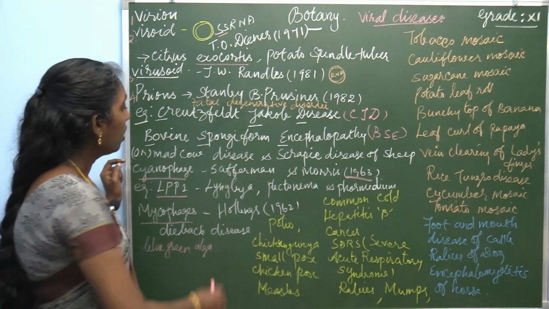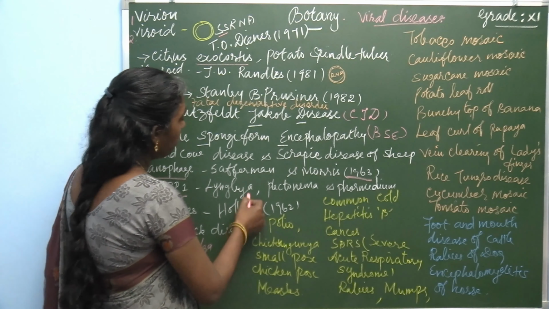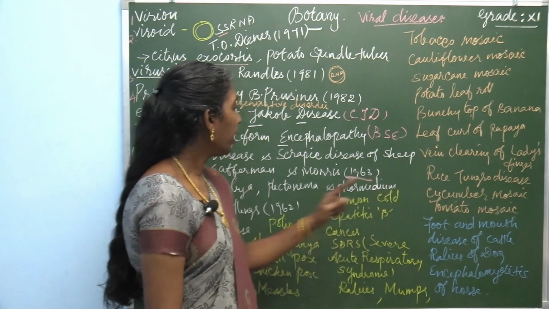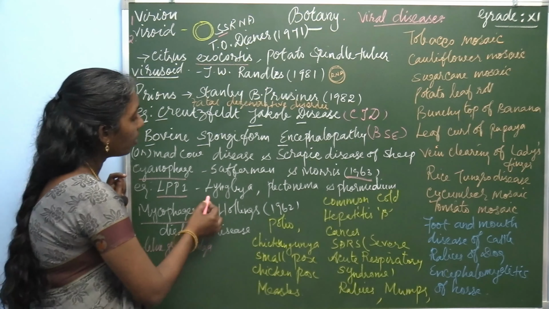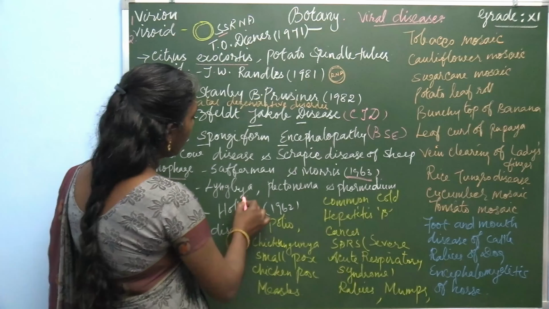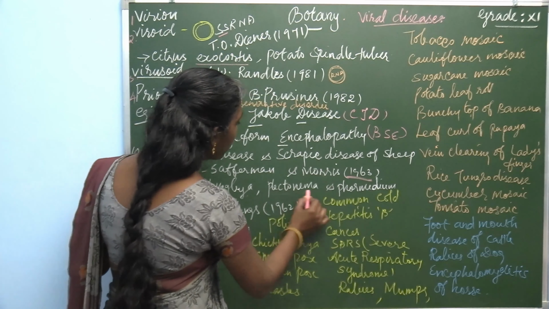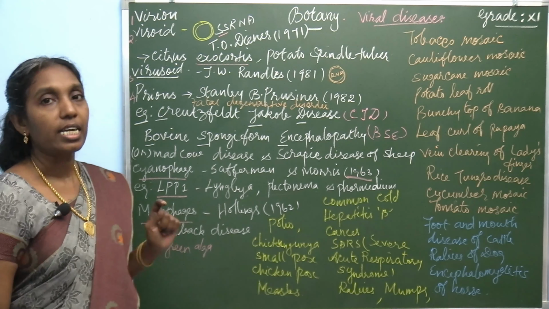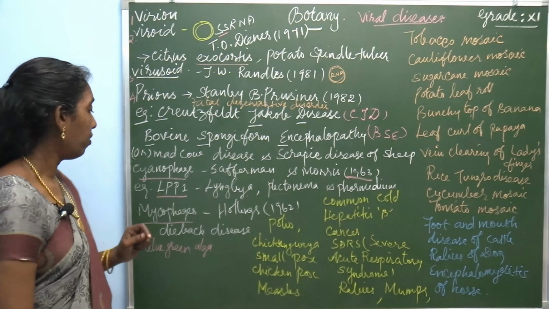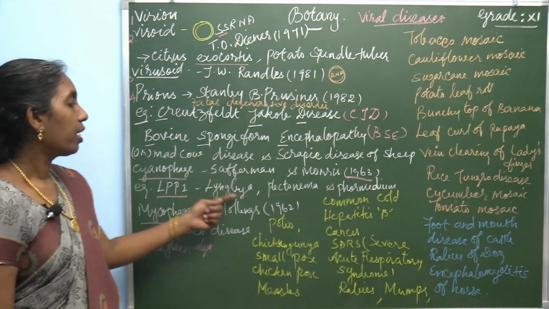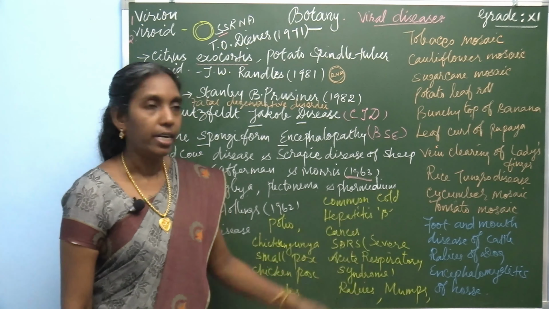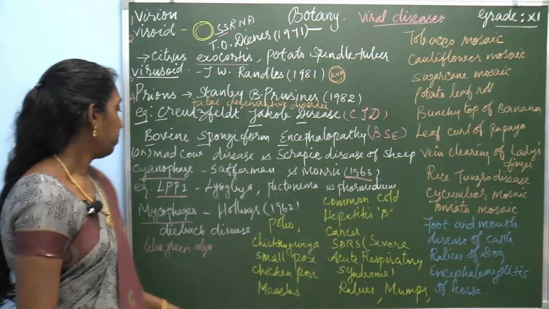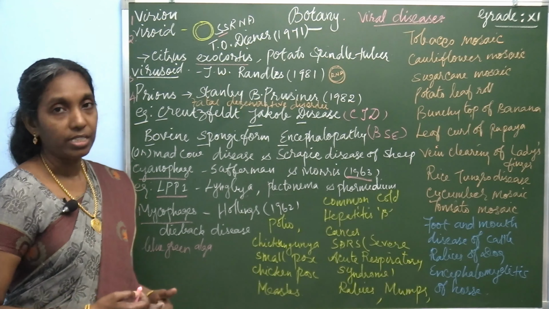L stands for Lyngbya, P stands for Plectonema and the last P stands for Phormidium. So cyanophage example, if they ask a one word question, you write LPP1, that is Lyngbya, Plectonema, Phormidium.